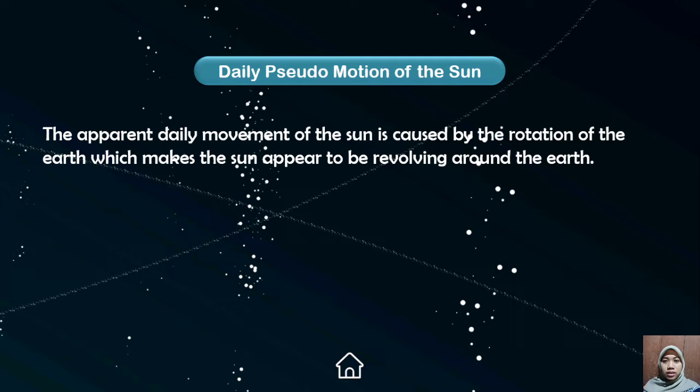The sun is a star that produces its own energy or light. Well, the sun is also moving around: the sun moves around a black hole at the center of the Milky Way galaxy.